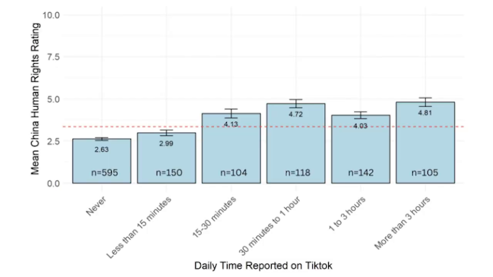Now, all of this would be fine if it had no effect on the way people perceive China, but it does have an effect. The researchers polled 1,200 Americans and asked them, how much do you use TikTok? And how do you feel about China's human rights record? And you can see from this graph, which I've taken right from the paper, that the more time people spend on TikTok, the higher their human rights rating for China, with people who spend 3 hours or more rating the government almost twice as favorably as people who don't use TikTok.